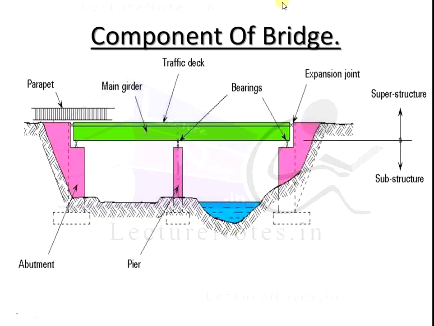In this picture, we can see the various components of the bridge. This is the substructure: the abutments and piers, below the level of the bearings. Next is above the bearings, these are the bearings. The superstructure is the parapet wall, main girder, traffic deck. Next are the bearings, then the expansion joint, and the last one is the foundation. These are the basic components of the bridge.